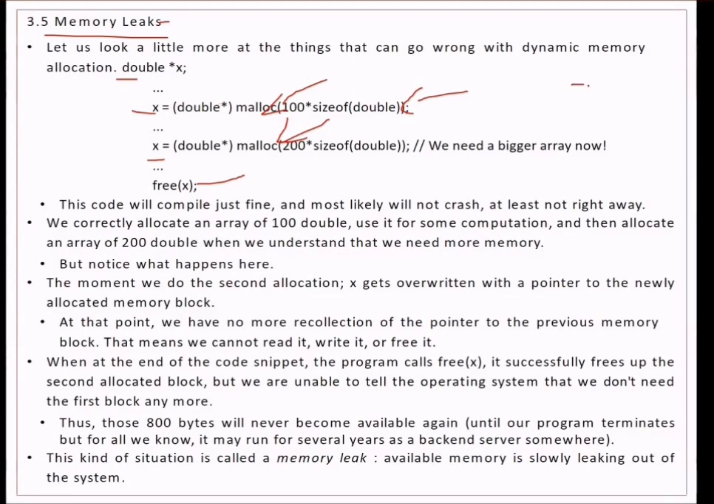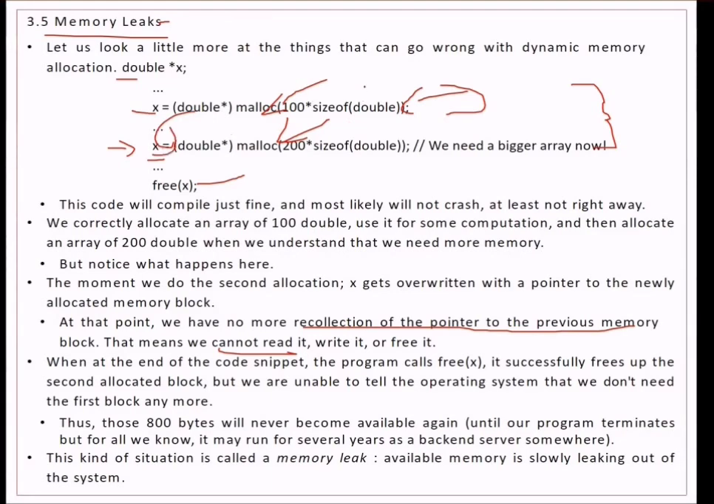But see what happens. The moment we do the second allocation, x gets overwritten with a pointer to the newly allocated memory block. So at this point, we have no more recollection of the pointer to the previous memory block. This means we cannot read it, write it or free it. We are trying to reuse it, but this is not possible.